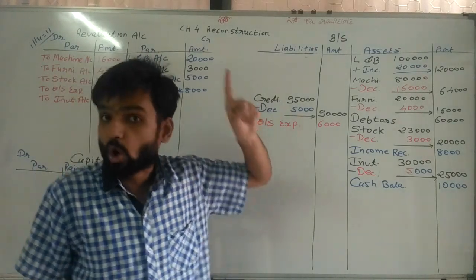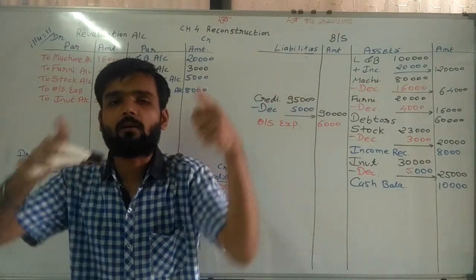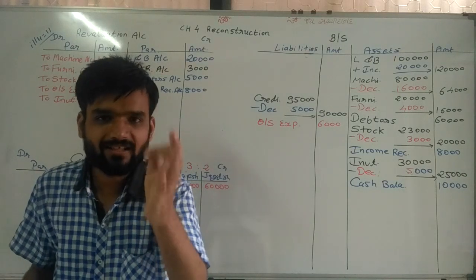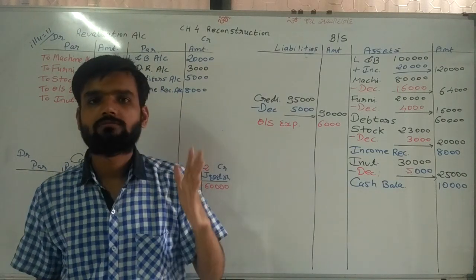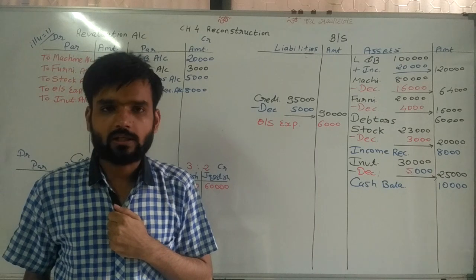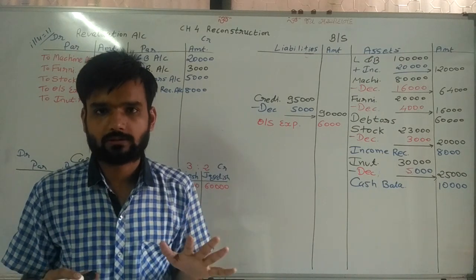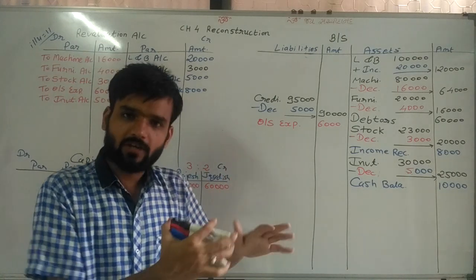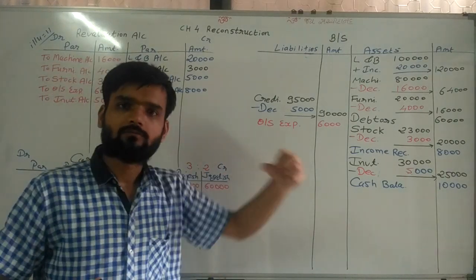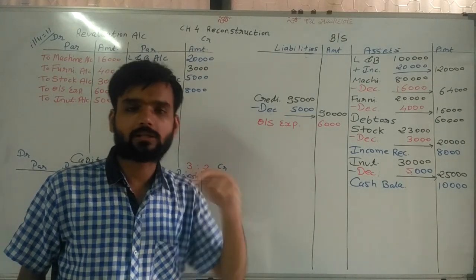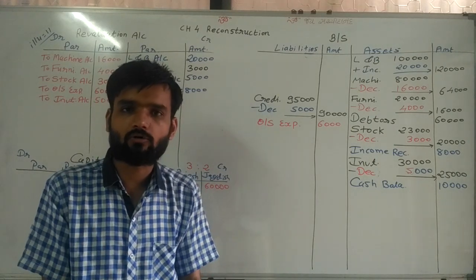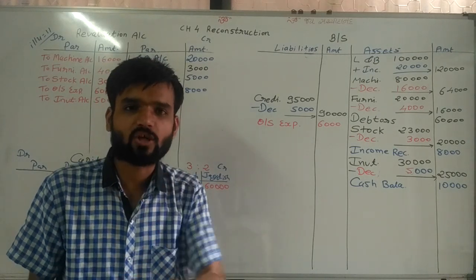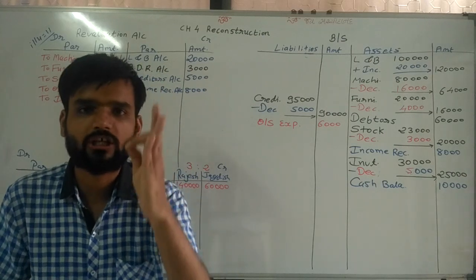But if it is not used, then distribute among the partners. That is our rule. Now general reserve. Sir, general reserve is for general purpose. If there is problem arises, then we can use fund from general reserve. But here no information given about it. So this general reserve we are distributing among the partners.